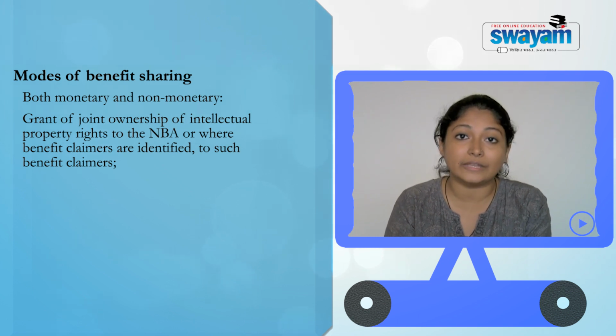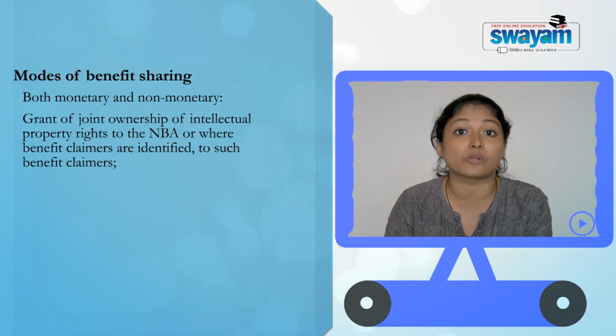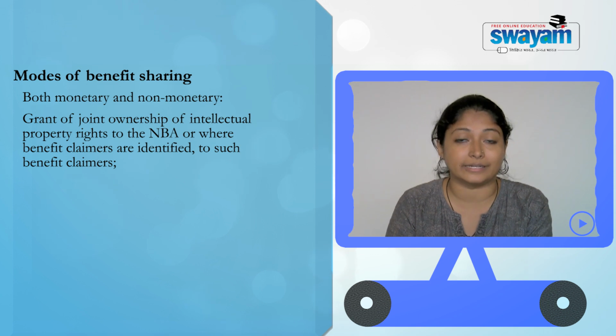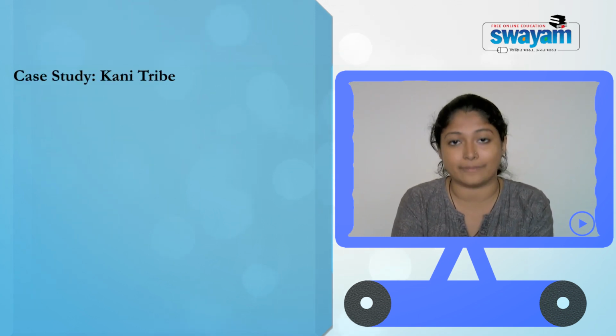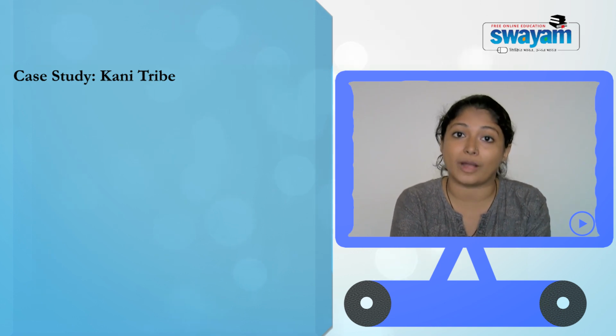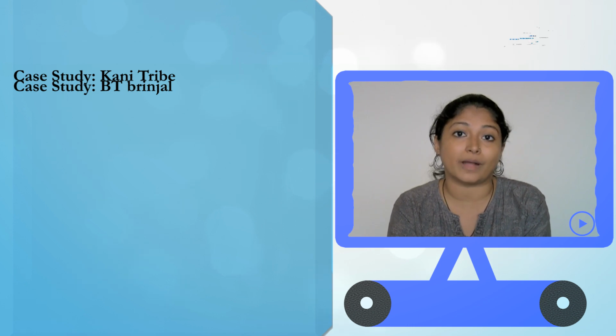Also, if these provisions are violated, then it is a cognizable offence. Now we can skip to the case studies. First of all, we will discuss the Kani tribe case, which is an example of bioprospecting. The other one is the BT brinjal case, which is an example of biopiracy.